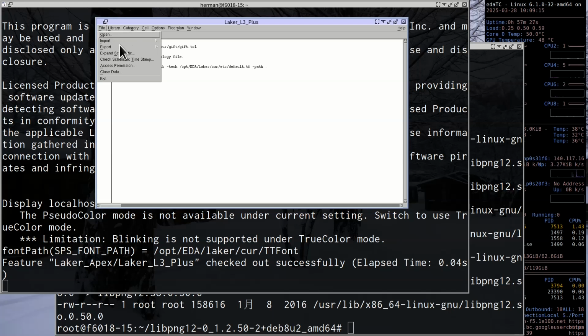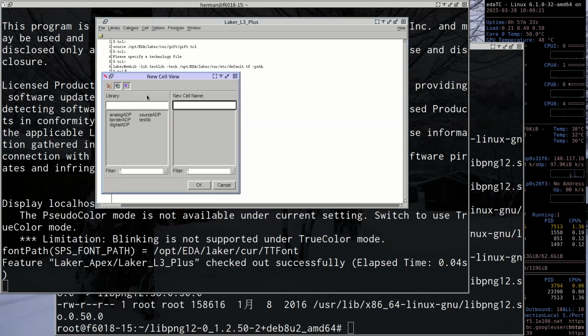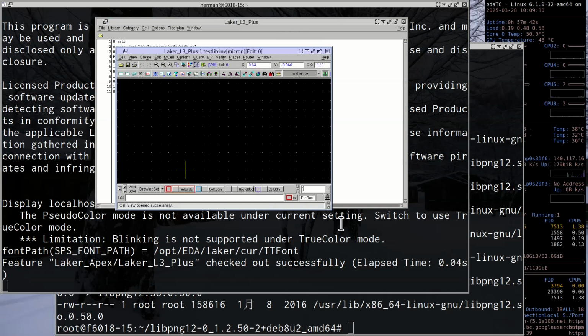Then where is my library? File, Cell, New. Okay, you can create a new cell, inverter, INV. Then you can open it, okay, the Laker interface.